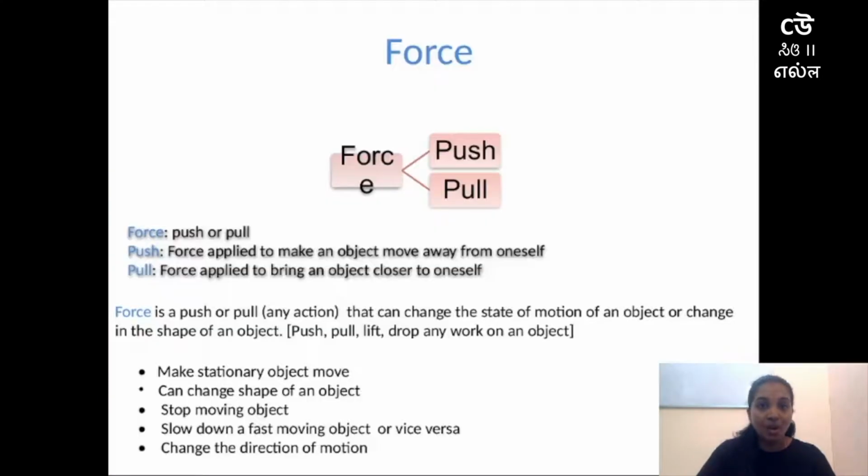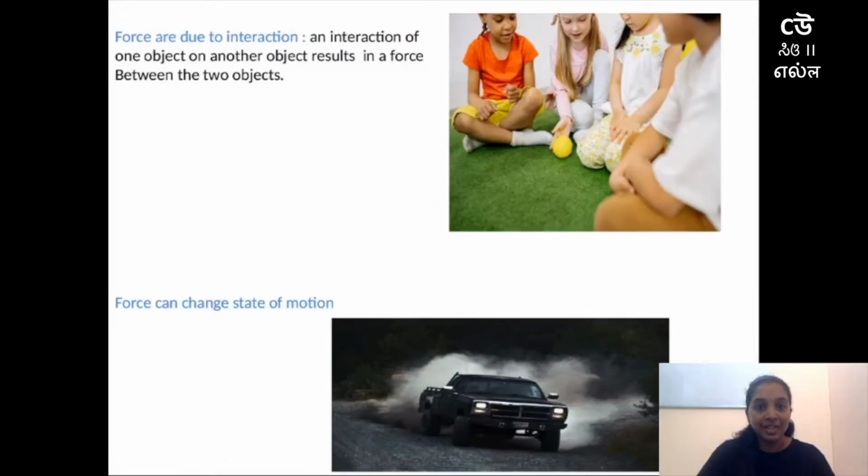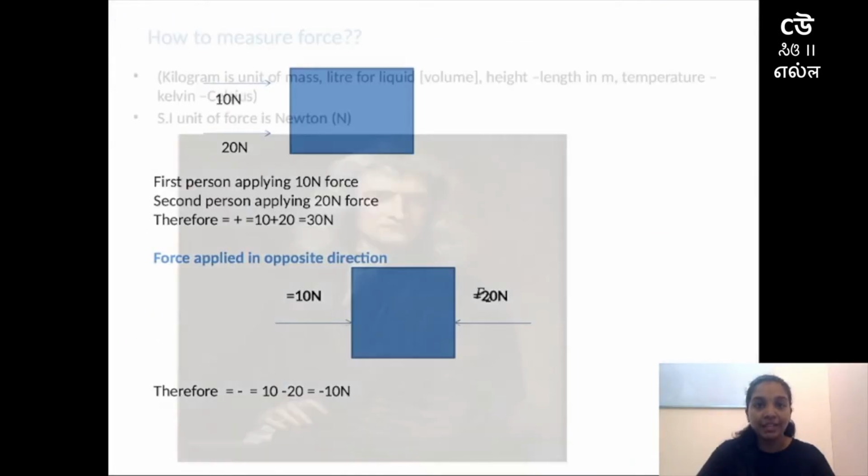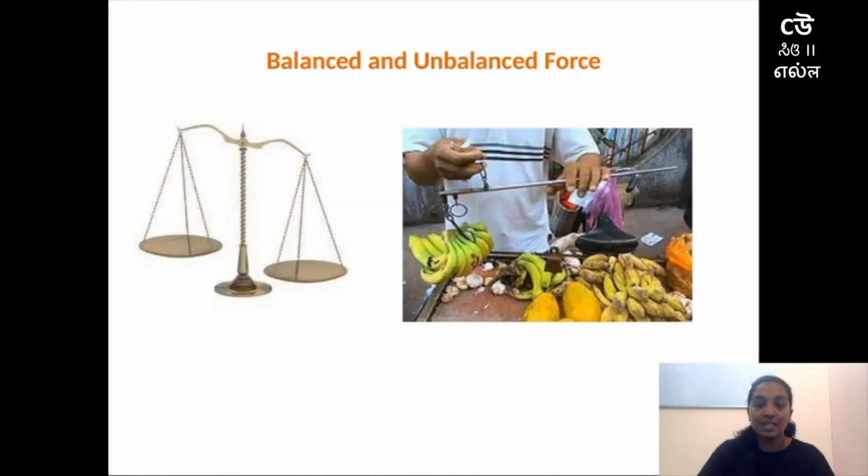So with a small example which we observe in our day-to-day life, I'll be beginning the discussion of balanced and unbalanced force. To make you understand, I have displayed two pictures: one of the pictures is a balanced weighing machine, and in the other picture there is a person who is purchasing bananas, and the one who is giving the bananas is measuring them using the balanced weighing machine.